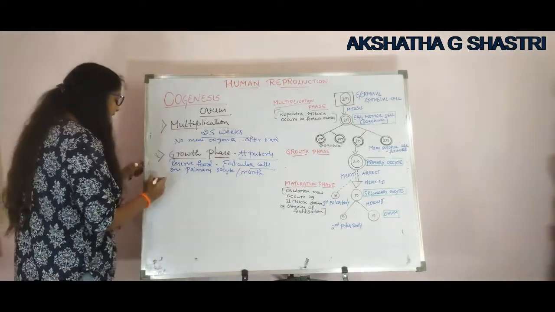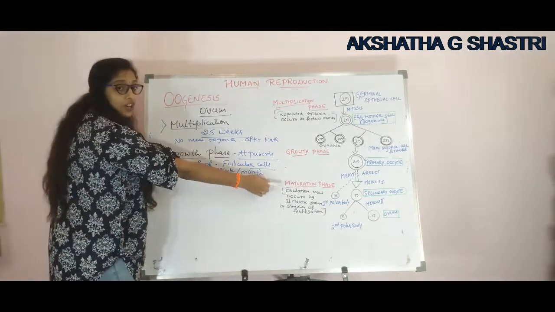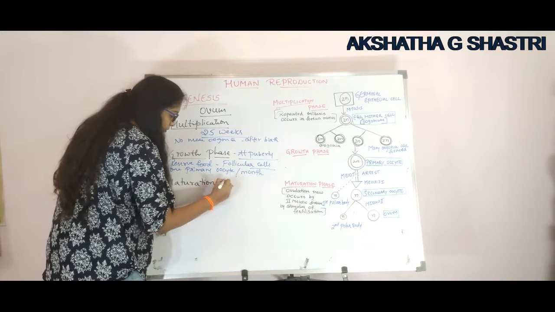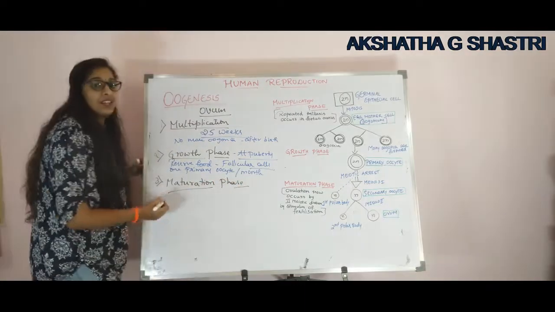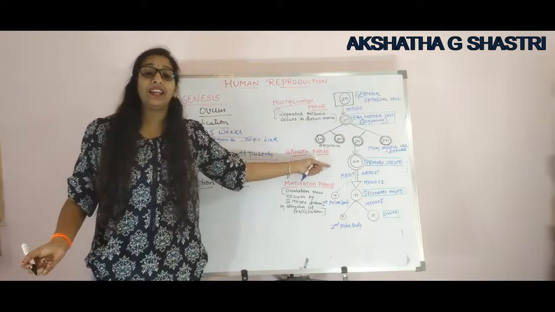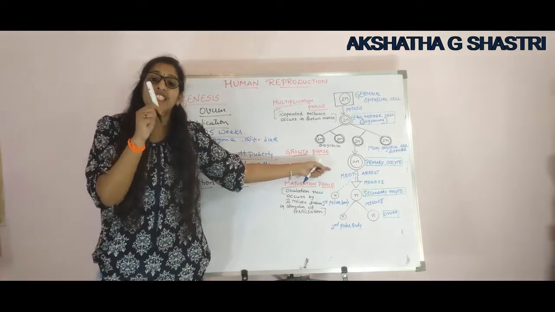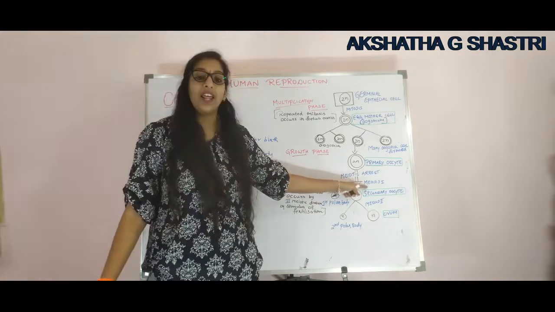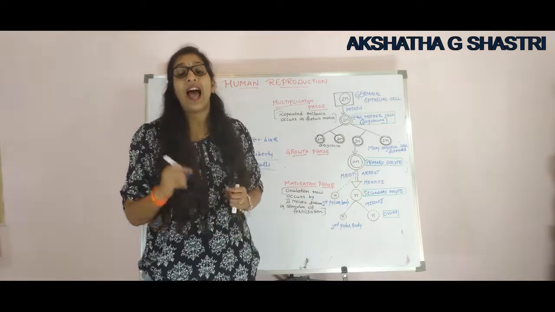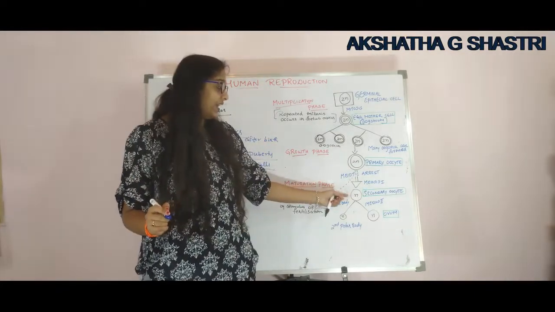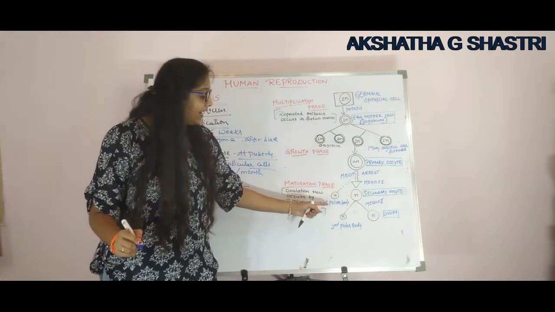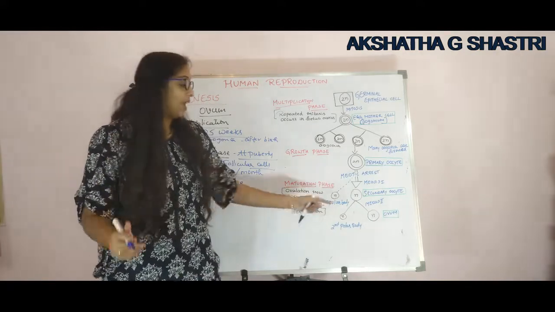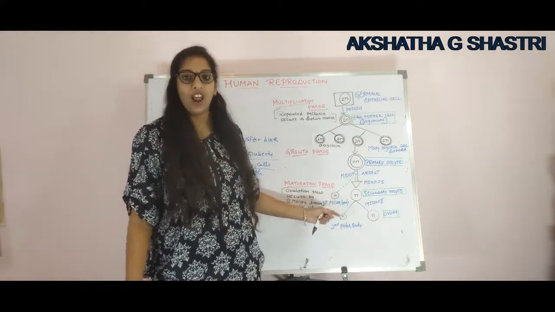Next is the third phase, known as maturation phase. See, here the primary oocyte undergoes first meiotic division. This primary oocyte undergoes what? Meiosis 1, or the first meiotic division, and it forms a large secondary oocyte and a small tiny first polar body. This is unequal division. One is large and the second one is small, tiny, right?